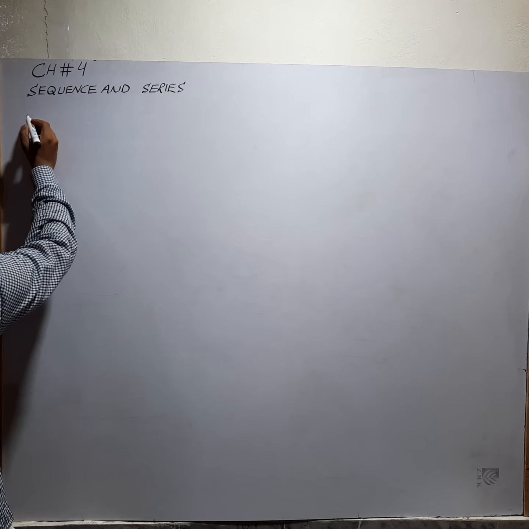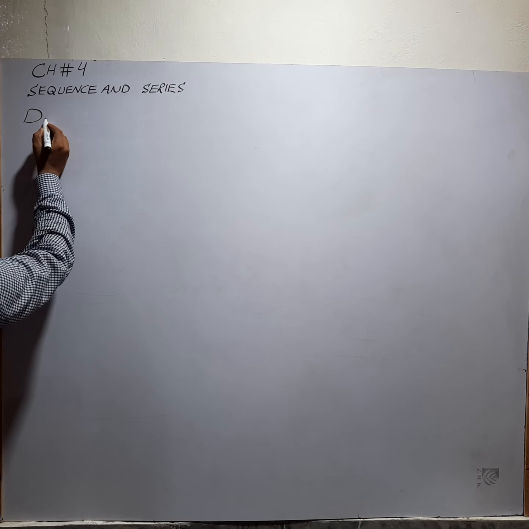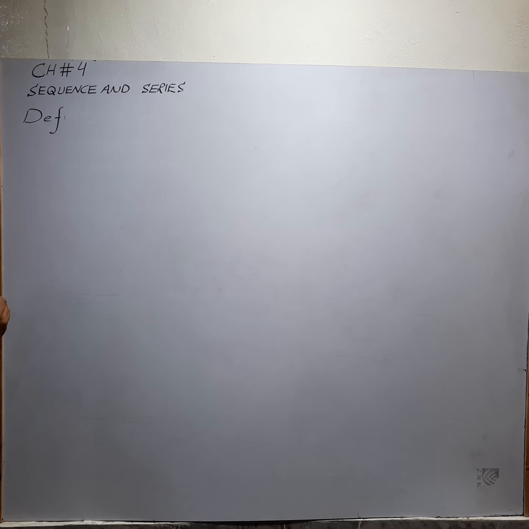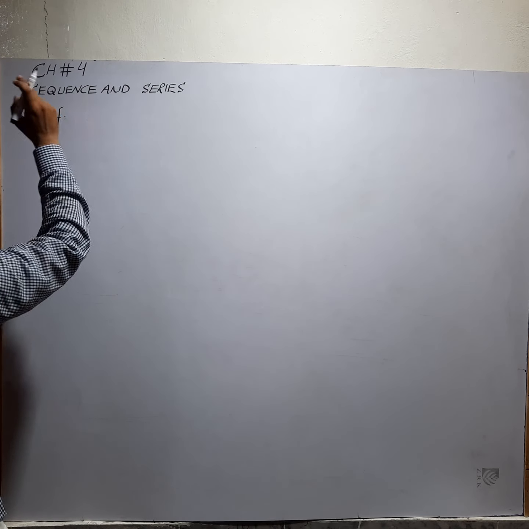Definition: sequence is also called progression.